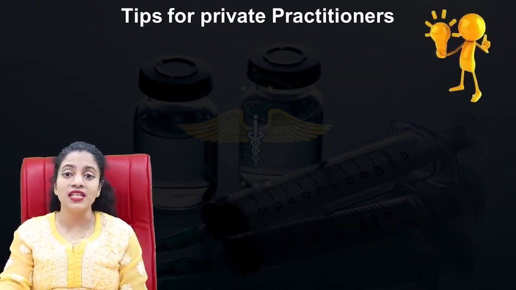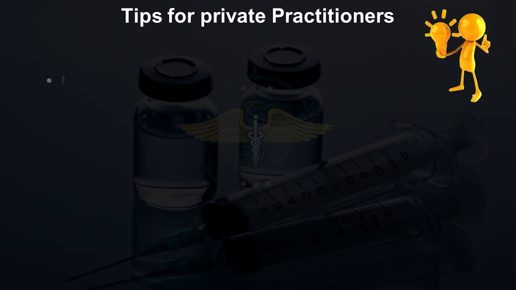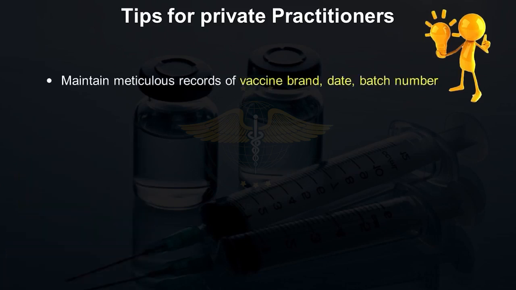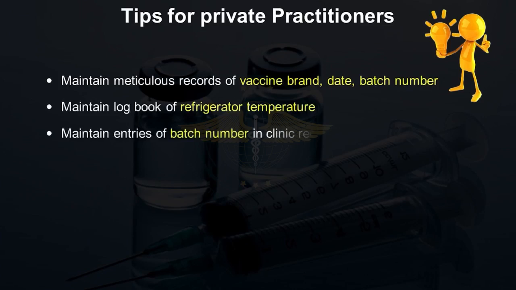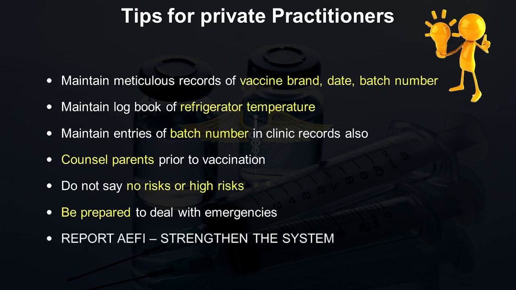Now, let's go on to certain tips for private practitioners about dealing with an AEFI. First tip, maintain meticulous records of the vaccine brand, date, and batch number. Maintain a logbook of your refrigerator temperature. Maintain the entries of batch number and clinic records also. Counsel your parents prior to vaccination. Never say there are no risks or there are very high risks. Be pragmatic about explaining the risks. Be prepared to deal with any emergency, and most important, if you have an AEFI, report the AEFI.